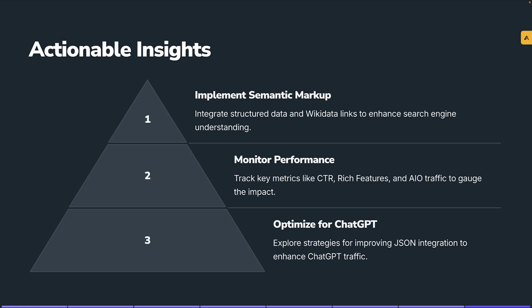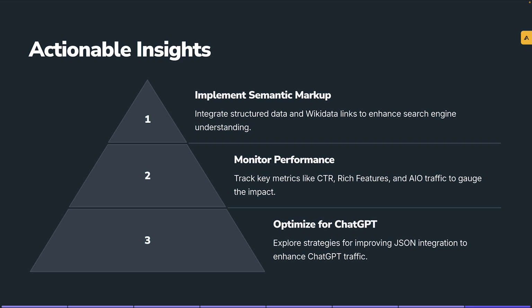The other thing is, monitor your performance. Don't just look at average rank or just the clicks through your site. Look at everything, right? Understand the impressions and how those are changing. Understand clicks. Understand where you're at within the rich features. Those things matter a whole lot in today's search, and use those to gauge the impact of what you're doing.